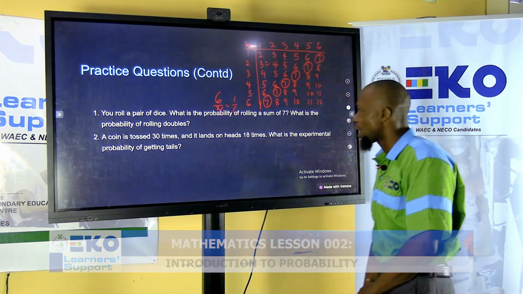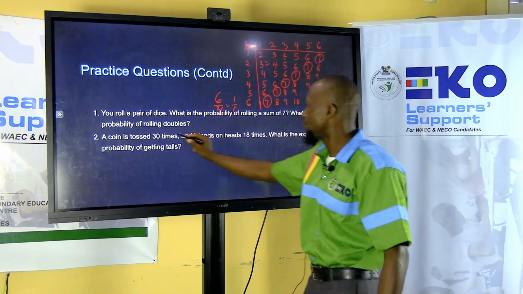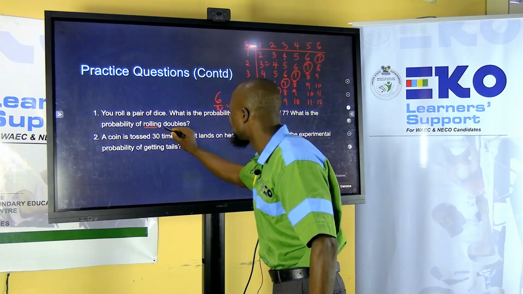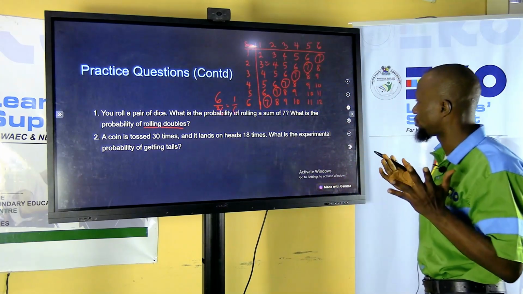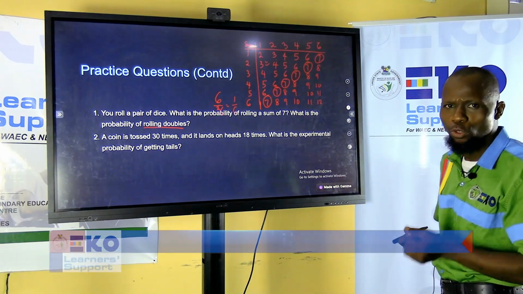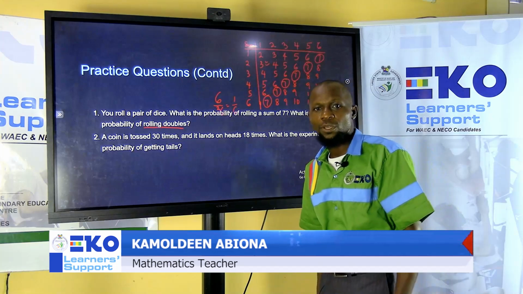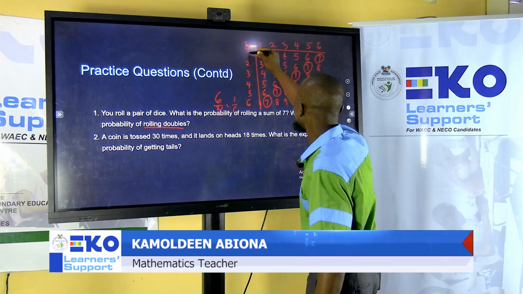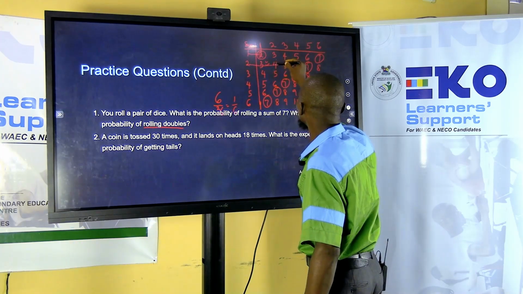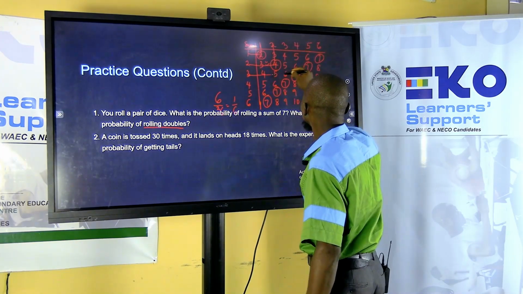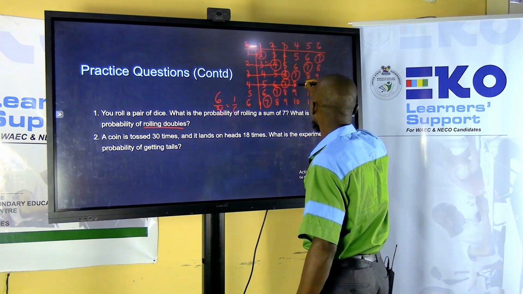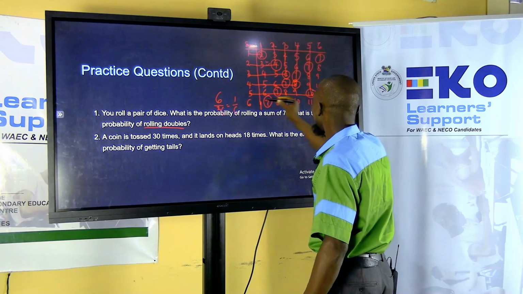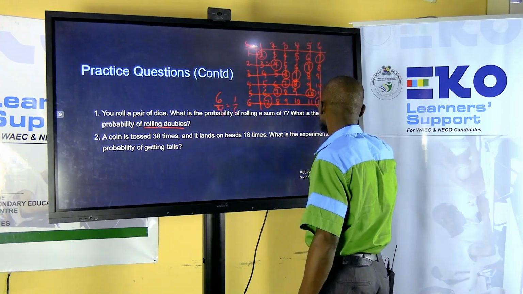And lastly, this is the rolling of dice: doubles. So what do we mean by doubles? You know what we say when you are playing Ludo? You have double 6 or double 4. So doubles means 1, 1 to get a double; 2, 2, another double; 3, 3, double; 4, 4, double; 5, 5, double; and 6, 6, double.